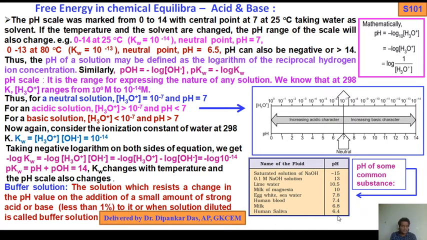These are the pH scale of some fluid. Okay, and the rest of the part will be discussed in the next slide.